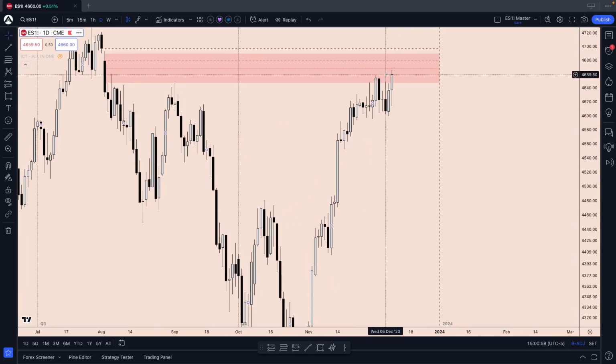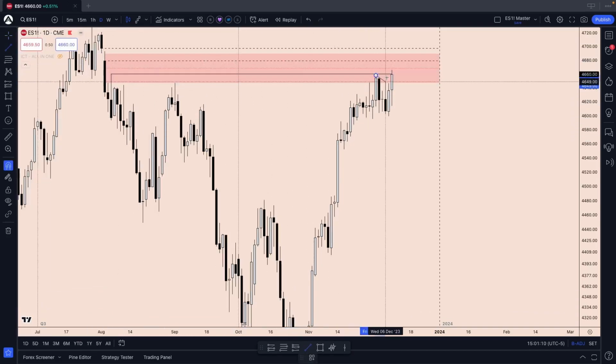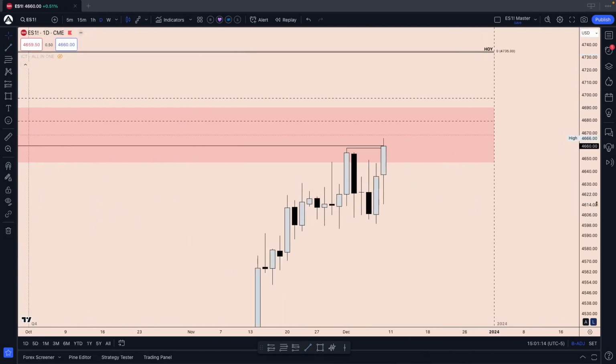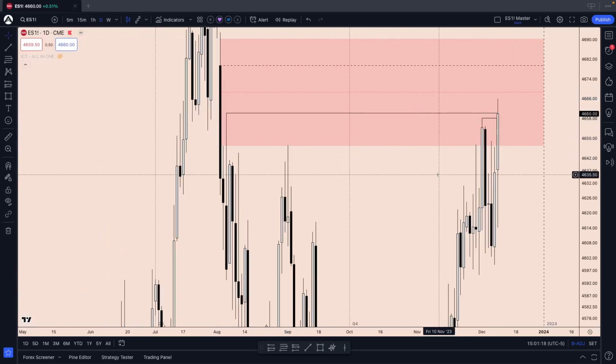We're just below that daily consequent encroachment. We already took out this high. We spoke about that high last week. And the previous week's high right here. So that's all cleared. Let's see where we closed. We closed just below that old high right here, that old daily buy side.